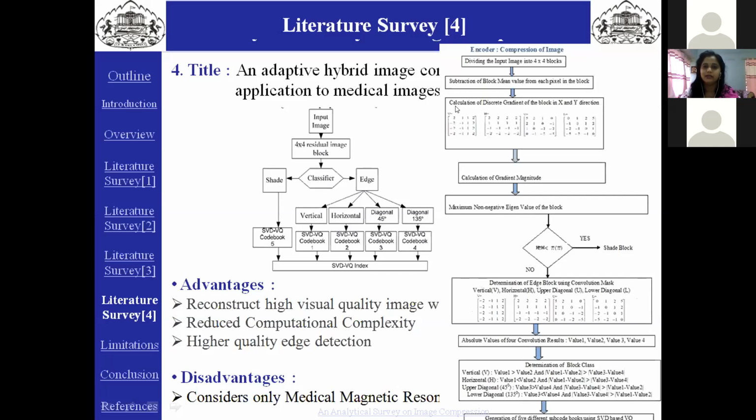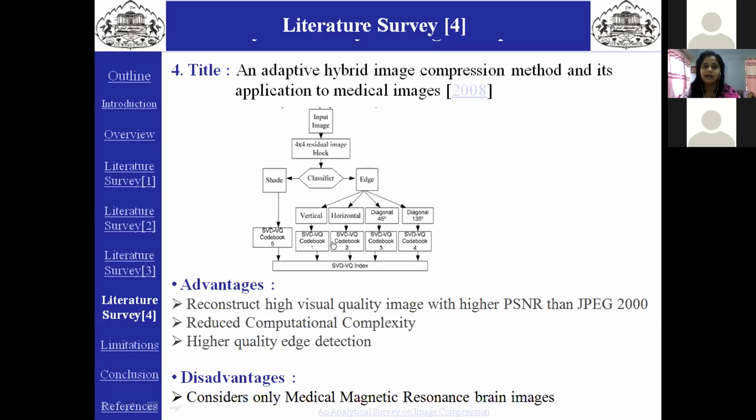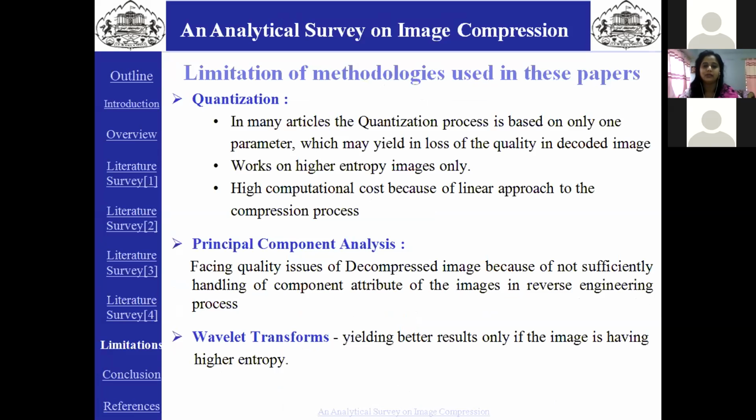Due to time constraint, I am not going to explain the detailed methodological analysis. The advantages of this method are: it reconstructs high visual quality images with higher peak signal to noise ratio. It reduces the computational complexity, and higher quality edge detection is done. The disadvantages are: it considers only medical magnetic resonance brain images.